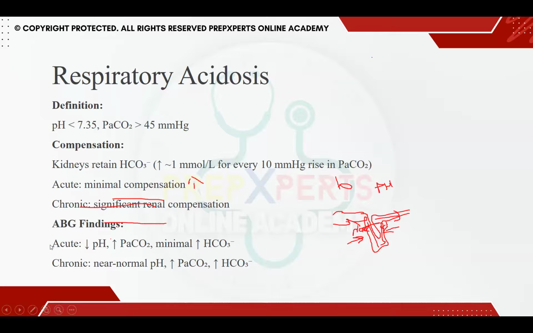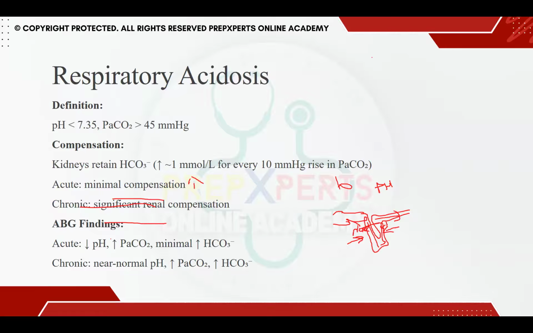Initially, in the acute form, you will notice a minimal rise in bicarb. But when significant respiratory acidosis sets in and the child progresses to stage 3, there is permanent damage to the alveoli. He goes into the chronic form of respiratory acidosis, and then you see PaCO2 is also rising, bicarb is also significantly raised in this child, and that is when you usually know that the prognosis for this child is really poor.